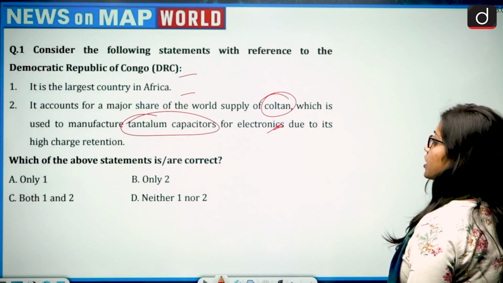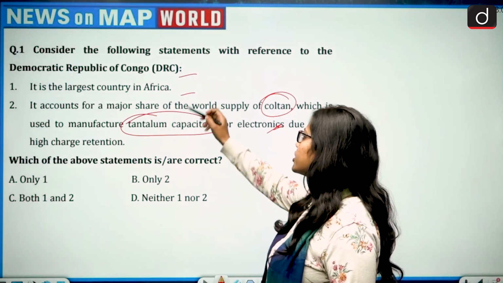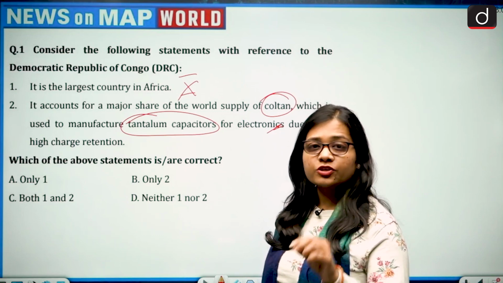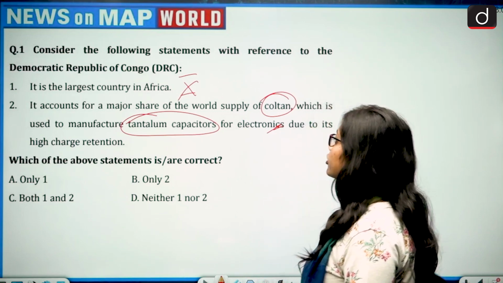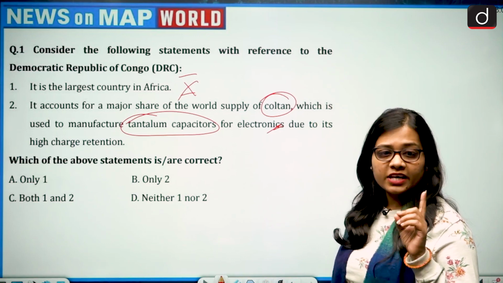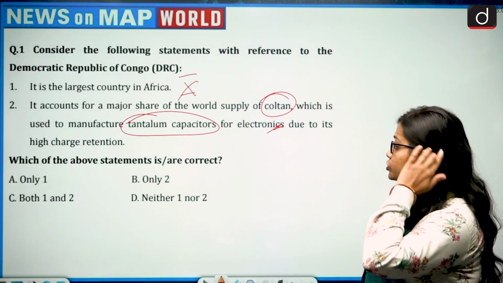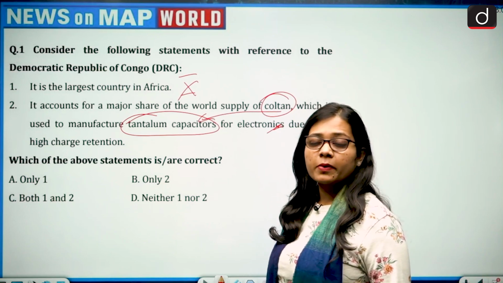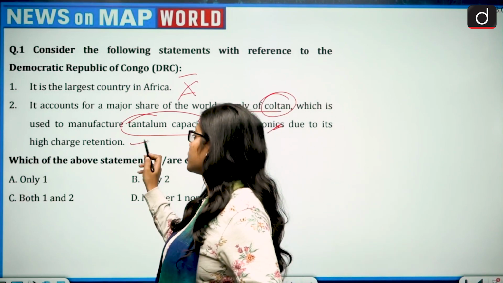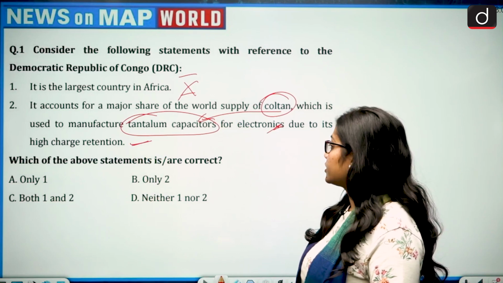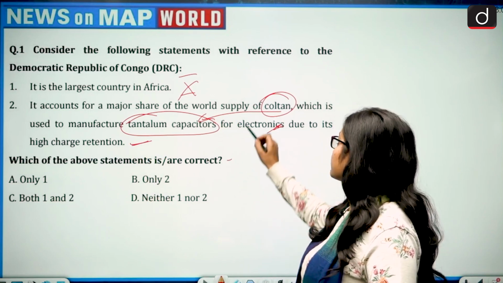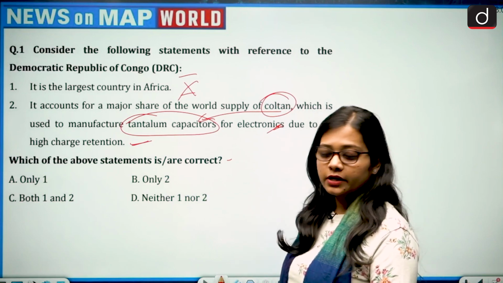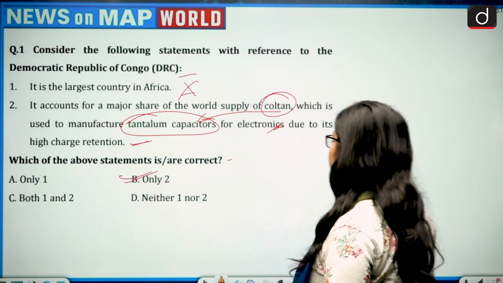So if we say that DRC is the largest country in Africa, then it is wrong. And the second statement is absolutely factual, that it accounts for a major share of the world supply of coltan. Then yes, it is correct. Coltan is used to manufacture tantalum capacitors because it has very high charge retention. It is asking which of the above statements is or are correct. So first is wrong, second is correct. Only one, only two, both one and two, neither one nor two. So the correct answer becomes option B, that is only two.